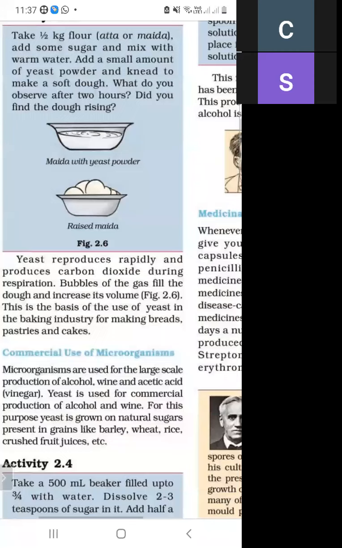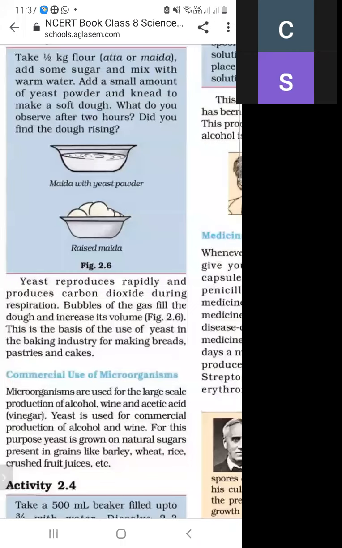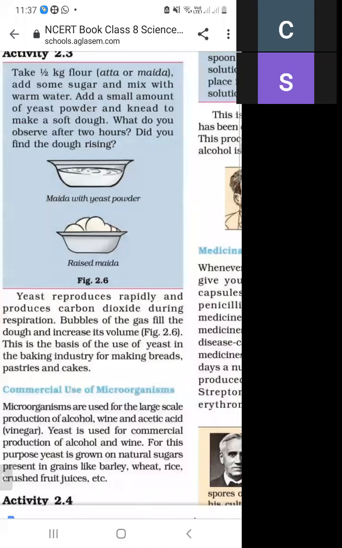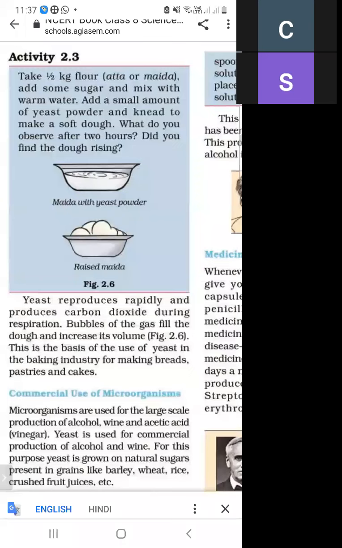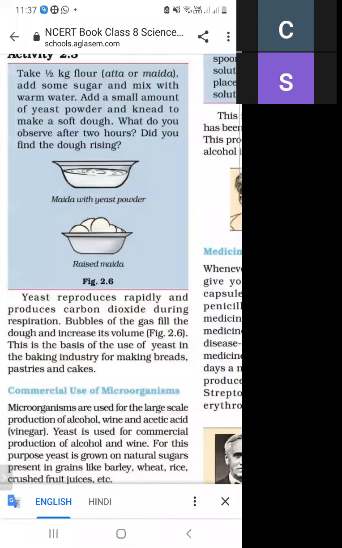As we know, we take half a gram of flour, add some sugar, and mix with warm water. After mixing, we add a small amount of yeast powder and make a soft dough.